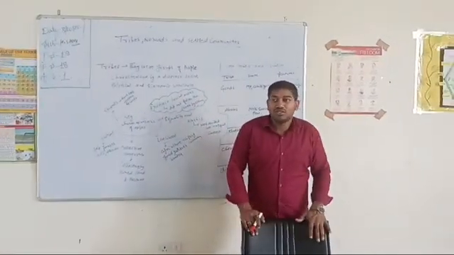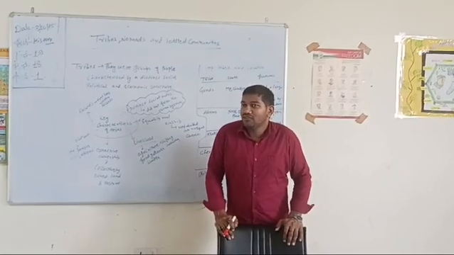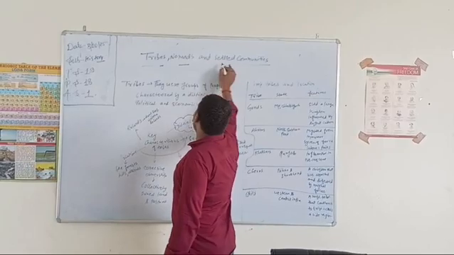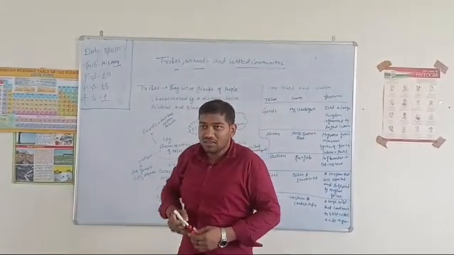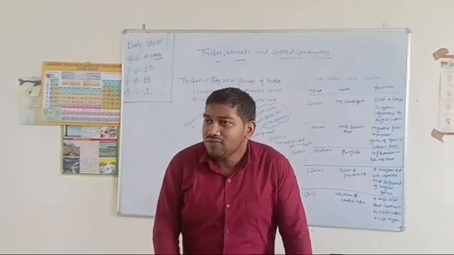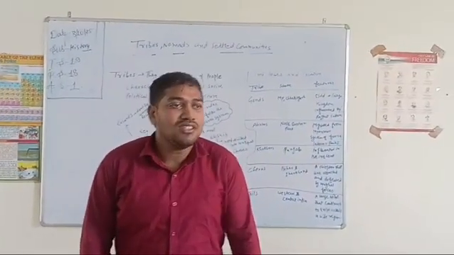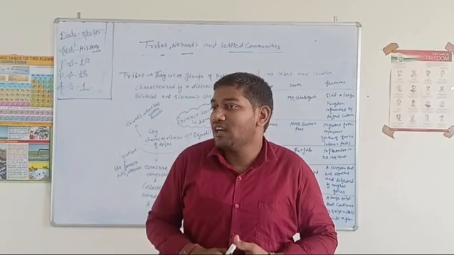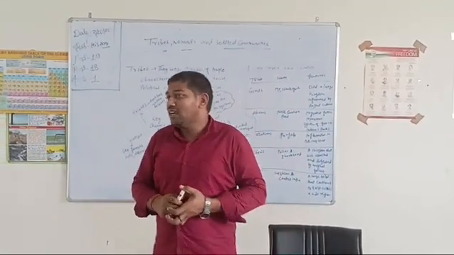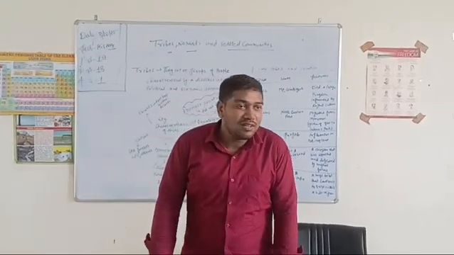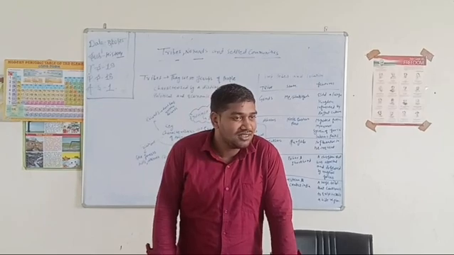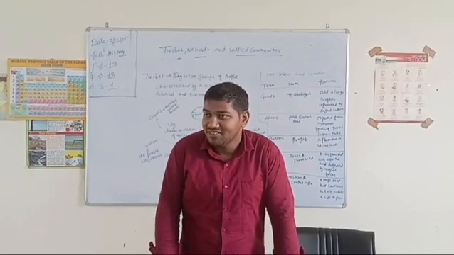Today we are going to study chapter 5 of history. The chapter name is Tribes, Nomads and Settled Communities. Okay. I am telling a story which starts from the Stone Age, when the early humans arrived and started living. You had read about that. In the Stone Age, the people were hunters and food gatherers. You heard the story? Yes sir.